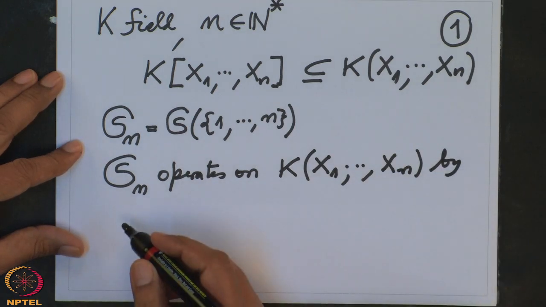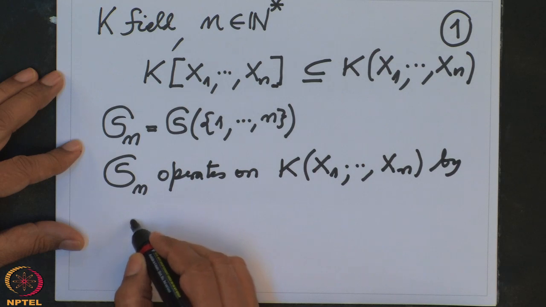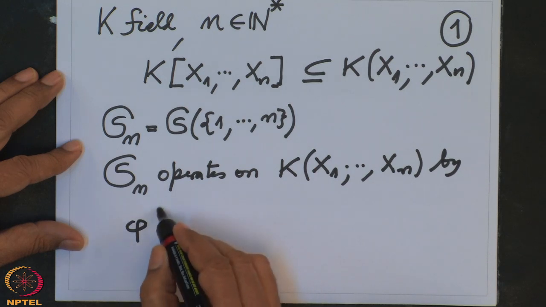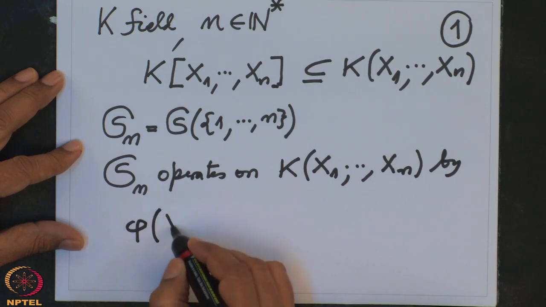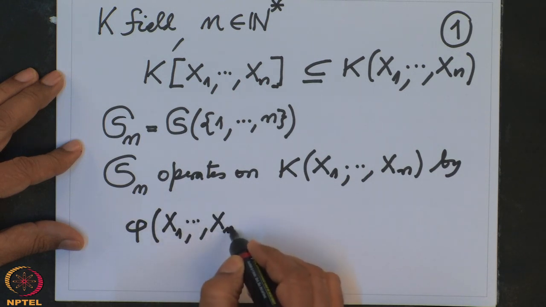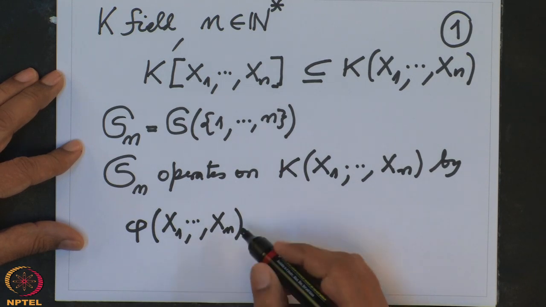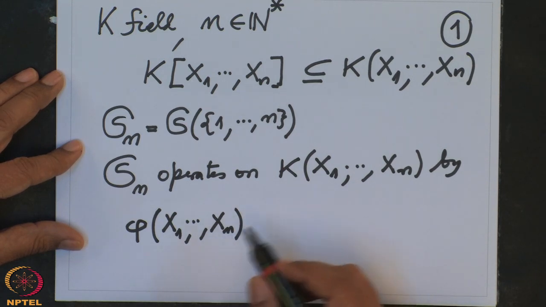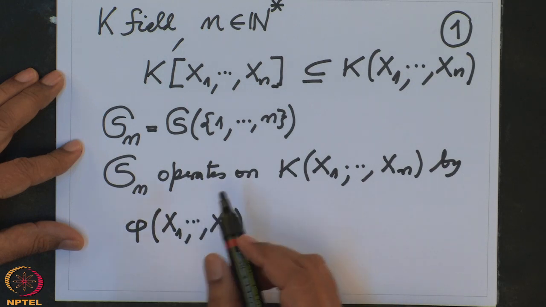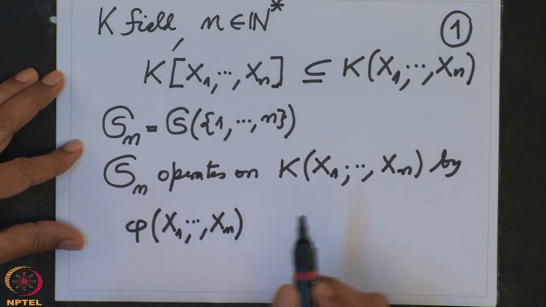So, I should tell you what happens to a rational function. Take any rational function phi of x1 to xn. Remember, this is a rational function, which means it is a polynomial divided by a polynomial. In this, I want to permute the variables according to the given permutation in Sn.